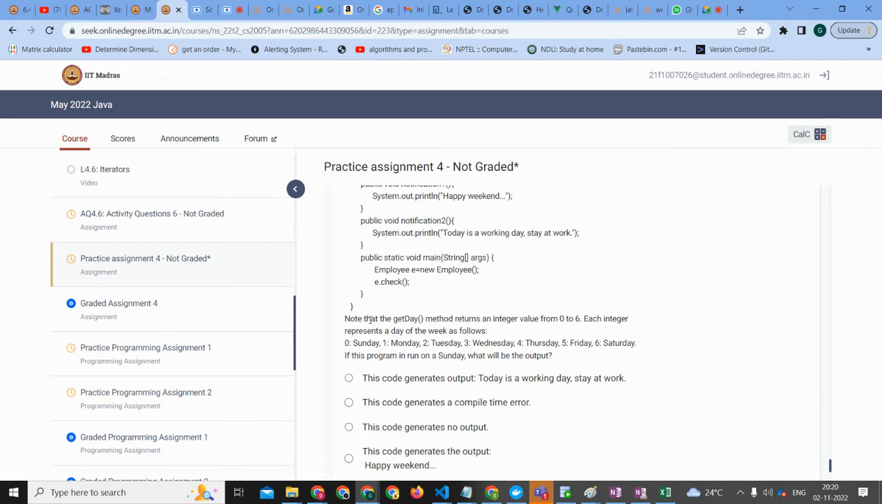Can I try? Yeah, try. Can you show me the whole code? Start to read from here. Okay. Note that the get day method returns an integer from 0 to 6. Each integer represents a day. So zero means Sunday, one means Monday, two means Tuesday, right? So if the program is run on Sunday, what will be the output? Sunday means the get day will return 6, right? Sorry, not 6. It's 0. Get day will give 0. Yeah.